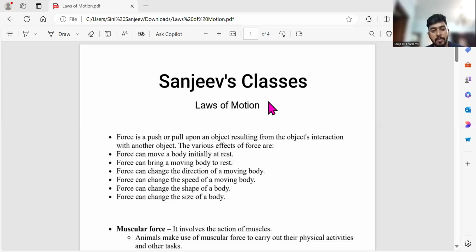So, dear student, today I will be taking chapter 3 of physics, laws of motion. We won't be doing the problems, but I'll be explaining theoretically what it is. So, this is the third chapter.